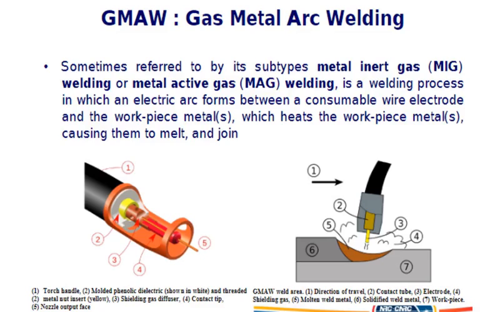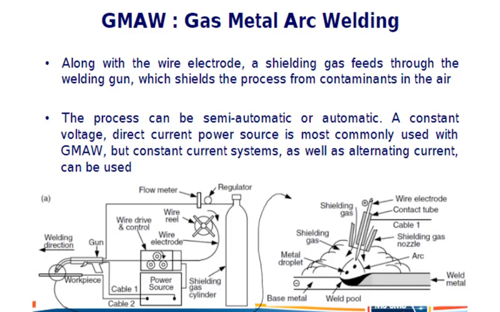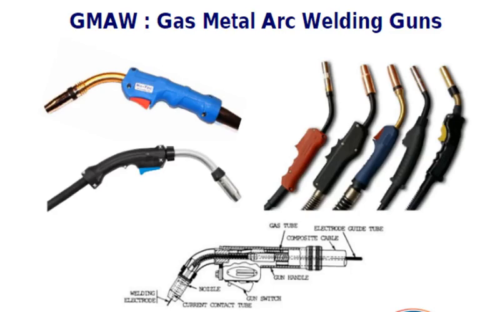In gas metal arc welding, a consumable electrode is used. It is also called MIG welding. Here, the electrode is covered by the shielding gas. The gases used here are argon, neon, and helium.